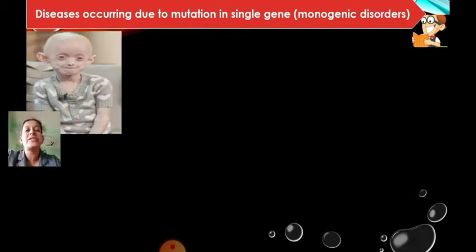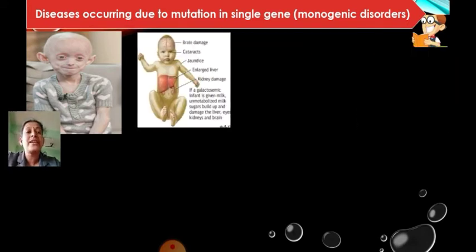This is Hutchinson's disease, wherein a child looks very elderly at a young age. Then this is galactosemia: when the baby takes milk, because one acid is not formed in these patients, the liver and kidney get spoiled.